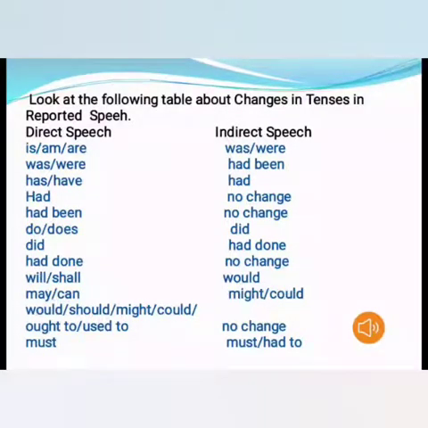First is the simple present: if the sentence has the simple present tense, it will change into was or were. If the subject is singular, it will change into was, and if it is plural, then it will change into were. And if the sentence has the tense was or were, it will change into had been.